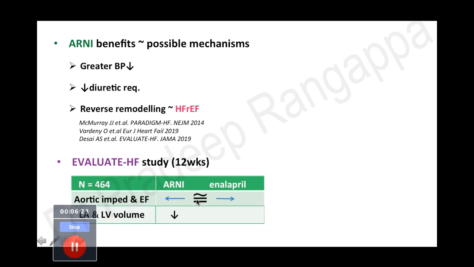But what they found significantly is that in the patients who were getting ARNI, the left atrial and left ventricular volume reduction was much better, which means the filling pressure was significantly less in the ARNI group, which obviously has a much more favorable benefit in heart failure.